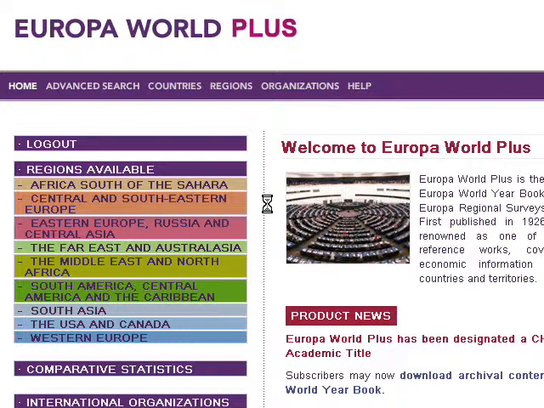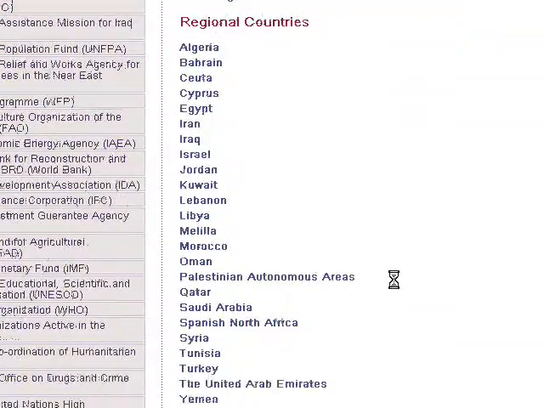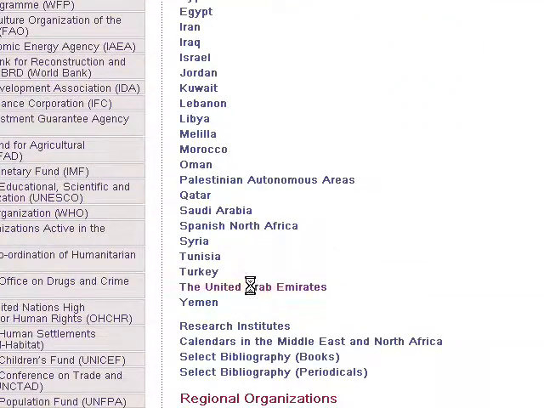Okay, so one place to look for this kind of information is in a database we have called Europa World Plus, and the student was looking for information about employment statistics in Middle Eastern countries. So I just went to Middle East and North Africa there, and then if you scroll down you can actually see the regions and the countries there. So I just selected one. Just to see if the data was there, I did Saudi Arabia.